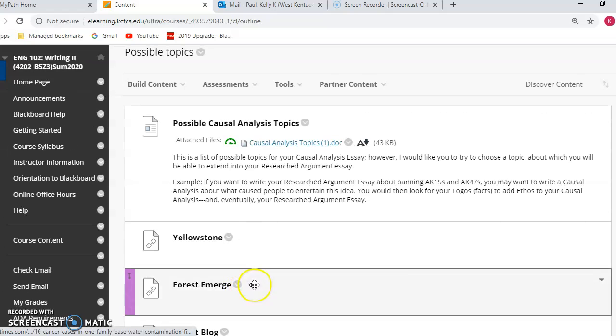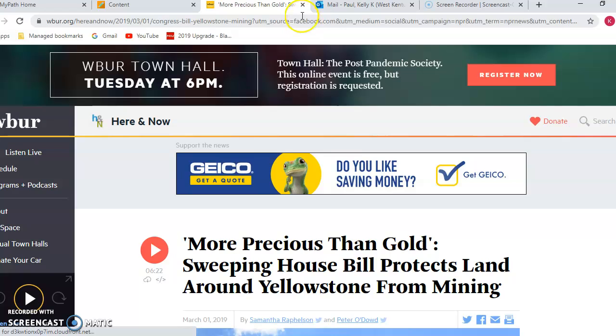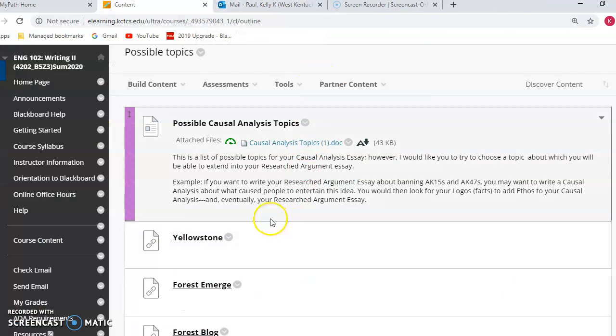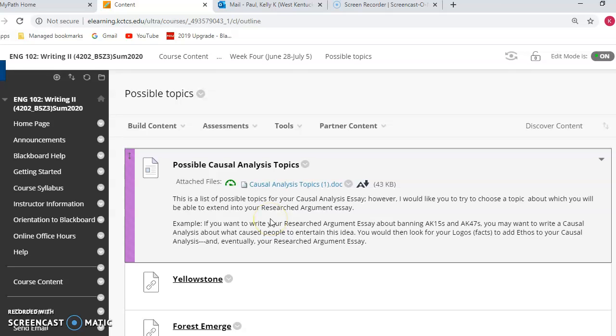These are just links, like I told you, to articles that I've already had. But you might want to choose something that's even more current. Like right now, if you're interested in whether or not monuments should be taken down, that would actually be a really good topic. So you would want to explore something like that.